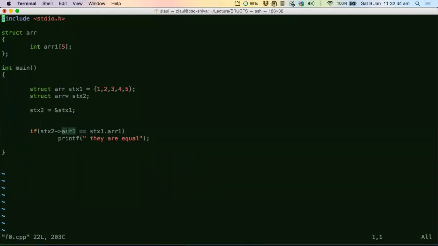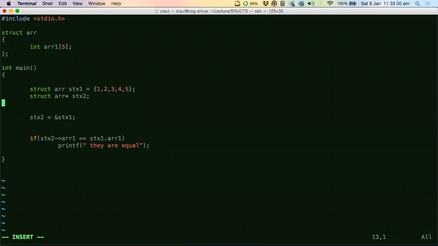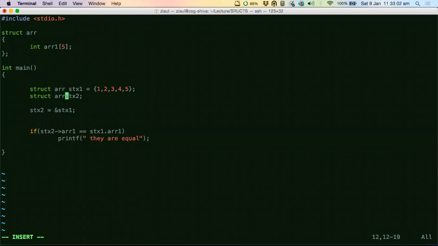Sir, can we add two structures? I want to get this concept really clear, guys. Someone is asking me, can we add two structures, right? Yes. So let's do this. Let's keep it simple and just keep one data type, very basic int.